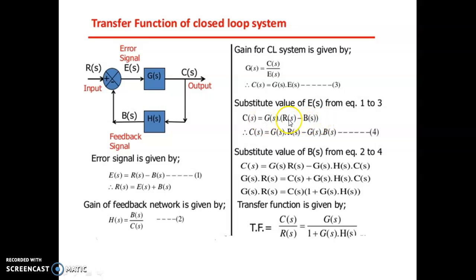So multiply G(s) with both terms. G(s) R(s) will remain the same, but for B(s) you replace it with C into H(s). Then the C(s) term is there, so we take this C(s) term to the other side. G(s) into R(s) equals C(s) plus G(s) into H(s) into C(s). C we will take common, then we will find the transfer function. C(s) by R(s) is equal to